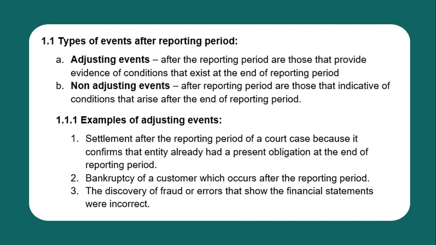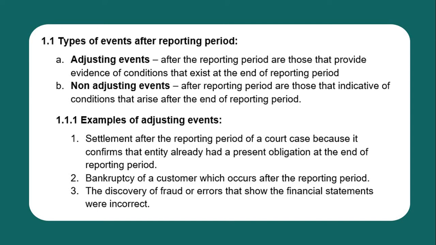Next, discovery of fraud or errors that show the financial statements were incorrect. The financial statements dated at the end of the reporting period were found out after the reporting period to have fraud or errors.